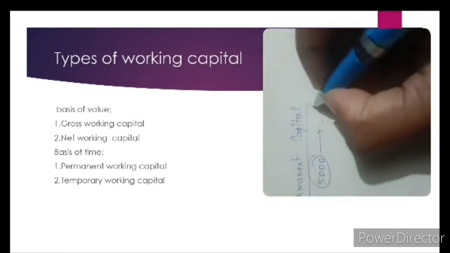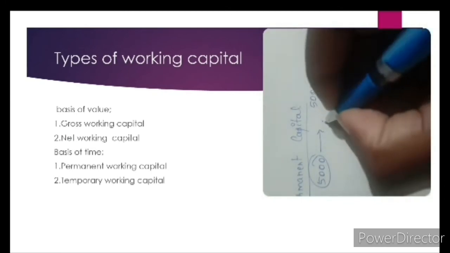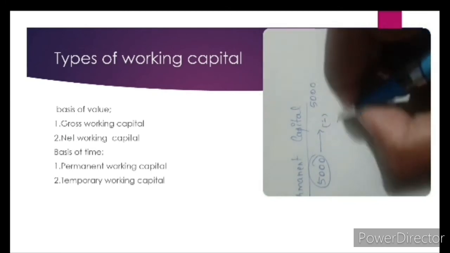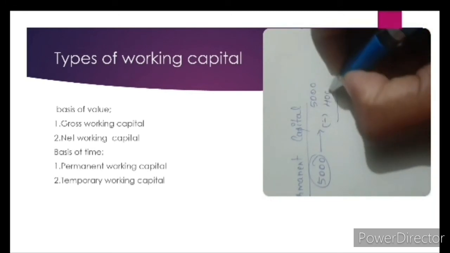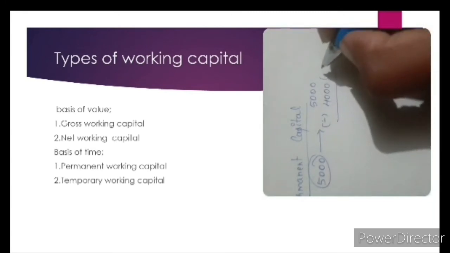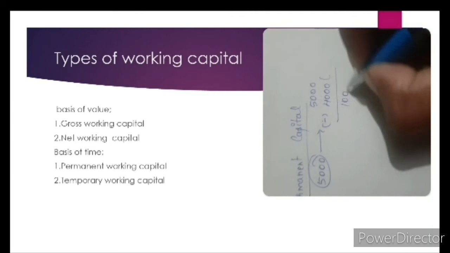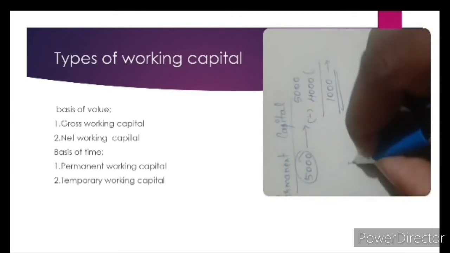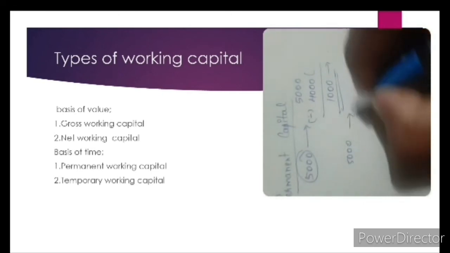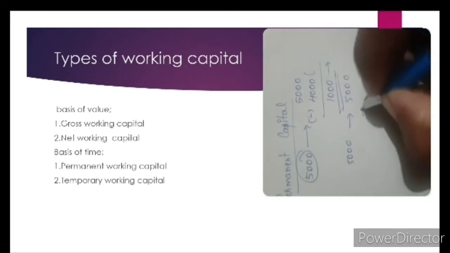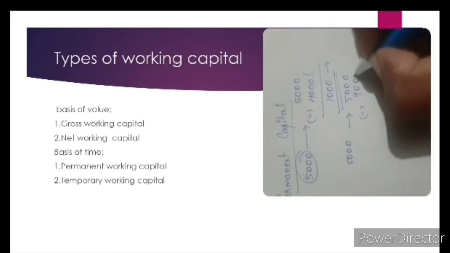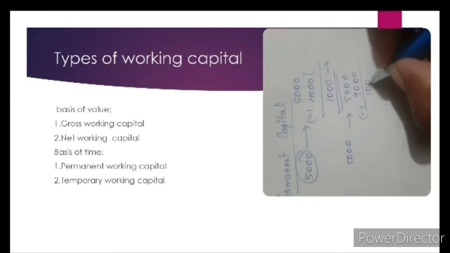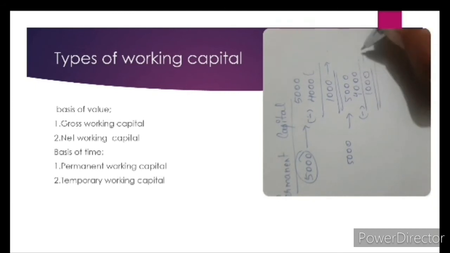Every month you spend around 4,000 rupees, and the remaining 1,000 is always permanent. Every month you try to manage your fund to spend 4,000, and that 1,000 is a permanent capital for you.